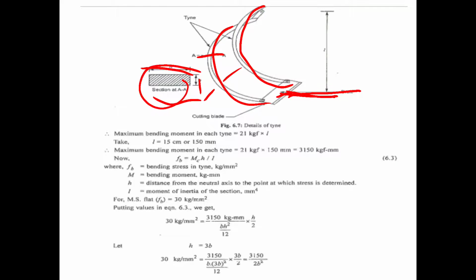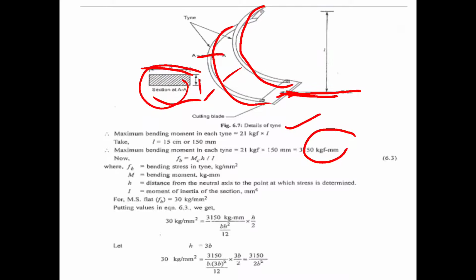Firstly we will calculate the maximum moment in each tine. For the first tine, 21 kgf into L. L is equal to 15 centimeter, convert it into millimeter, 150 millimeter. Maximum moment in each tine is 21 multiplied by 150. Multiplying these values, we get 3150 kgf millimeter. Next we will calculate the bending stress in the tine, in kgf per millimeter square.